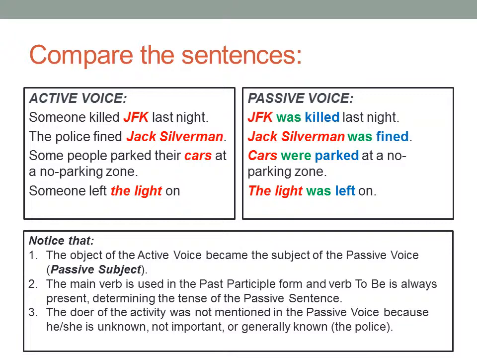The main verb is used in the past participle form, and verb to be is always present, determining the tense of the passive sentence. The doer of the activity is not mentioned in the passive voice because he or she is unknown, not important, or generally known.